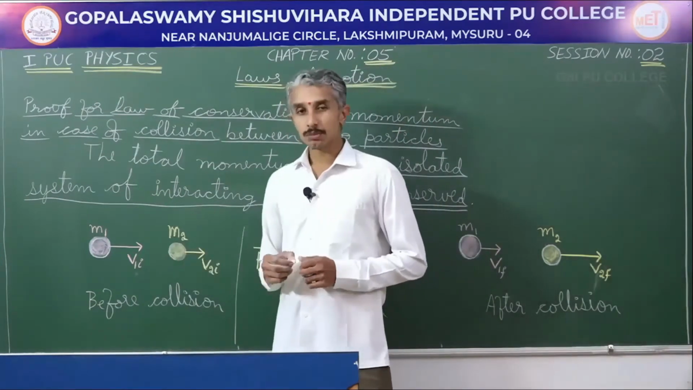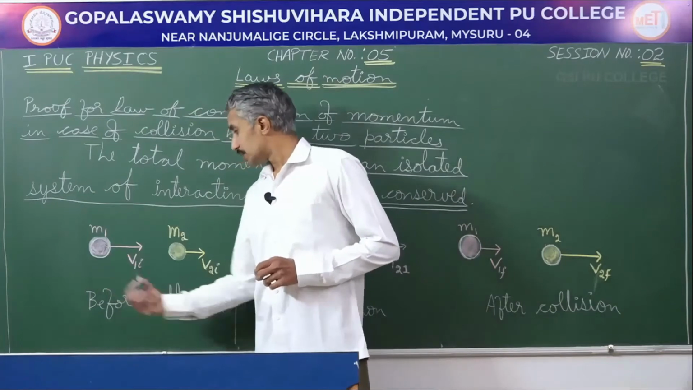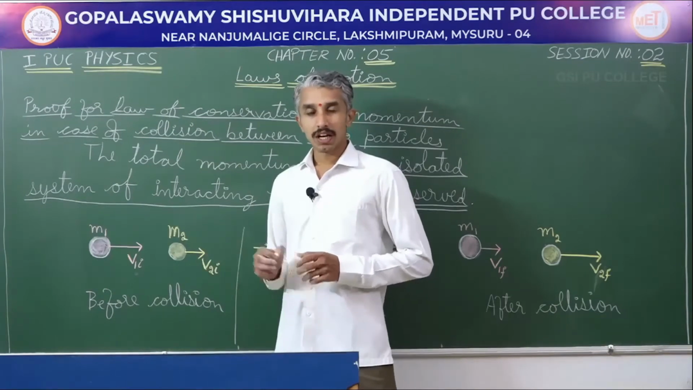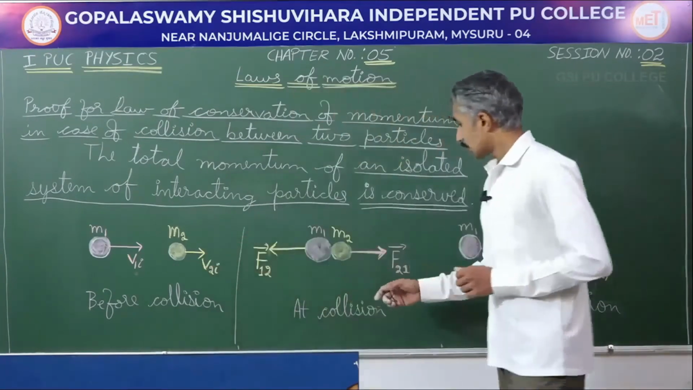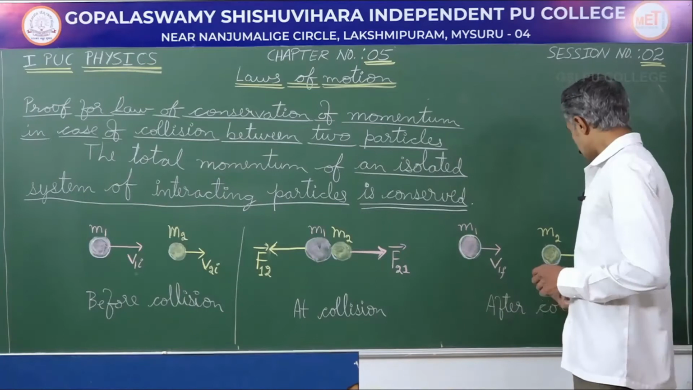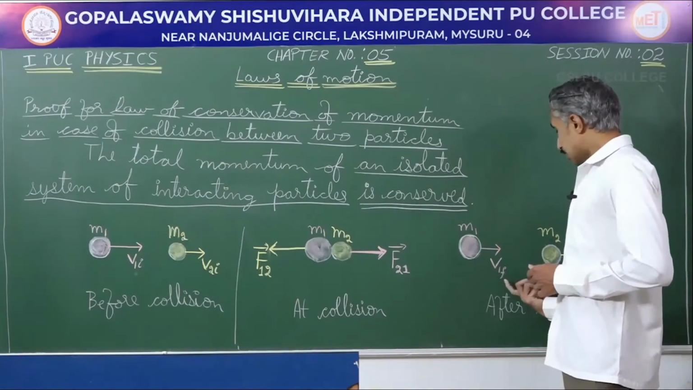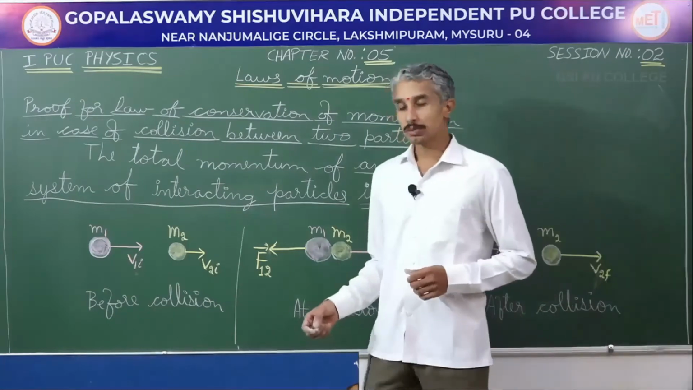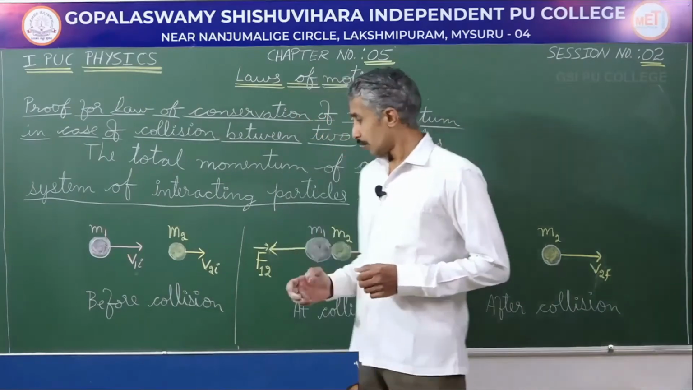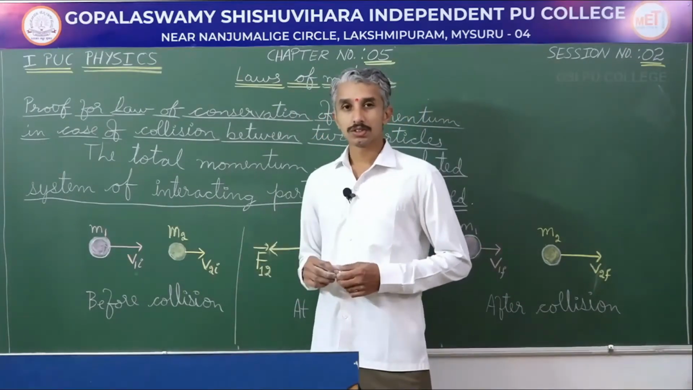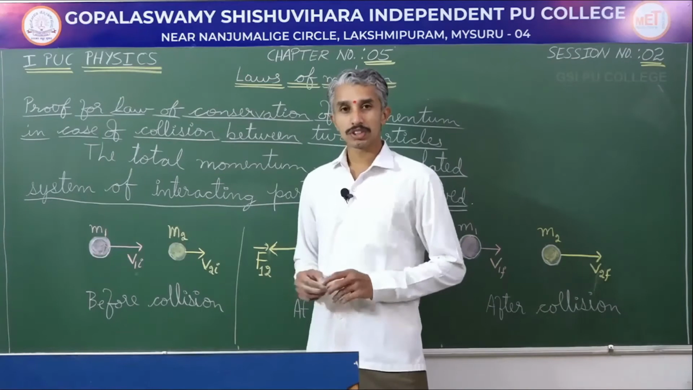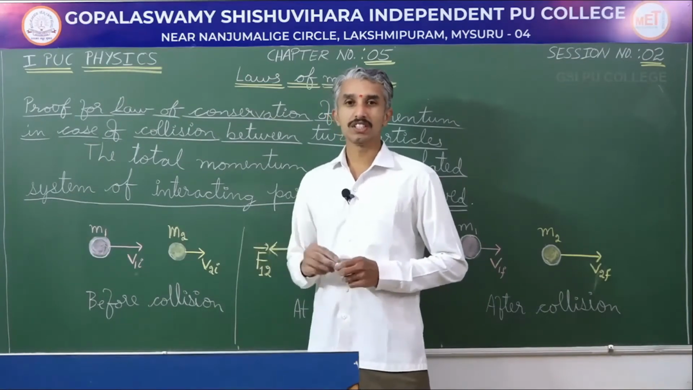Here, one object has a greater speed than the other object. If you calculate the total momentum, which is the momentum of object 1 plus the momentum of object 2, that total momentum will have to be the same even after collision. If I add the momentum of object 1 and the momentum of object 2 after collision, it has to be equal to the total momentum before collision. So, we will be proving this with mathematics using Newton's laws of motion.